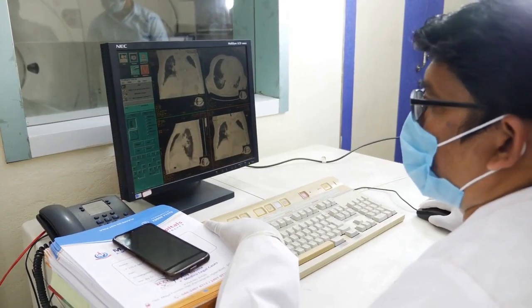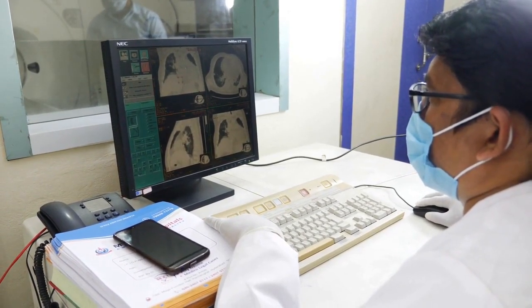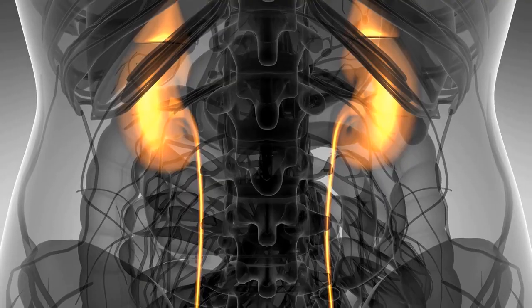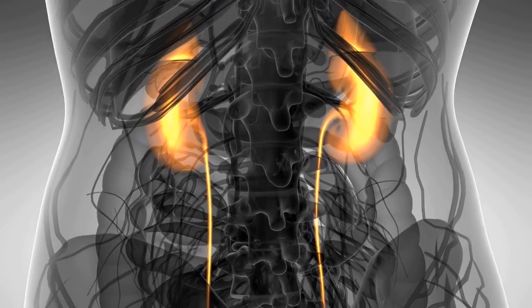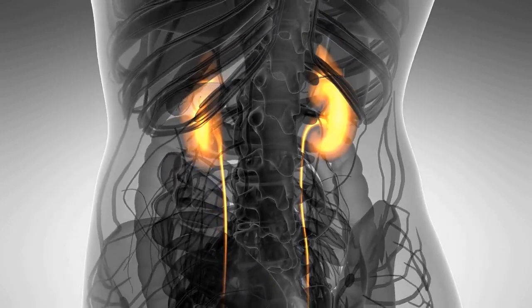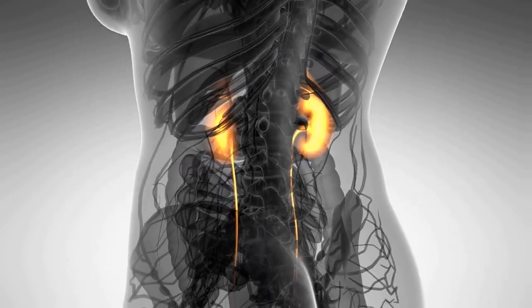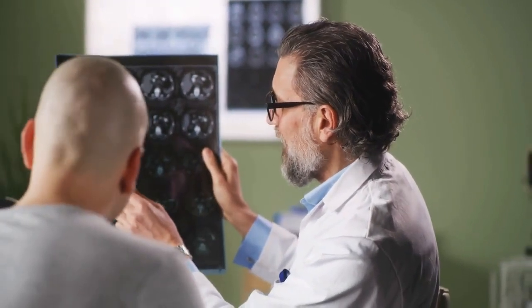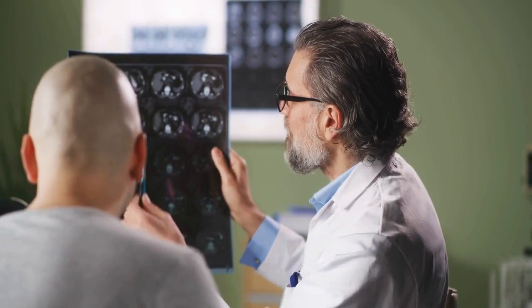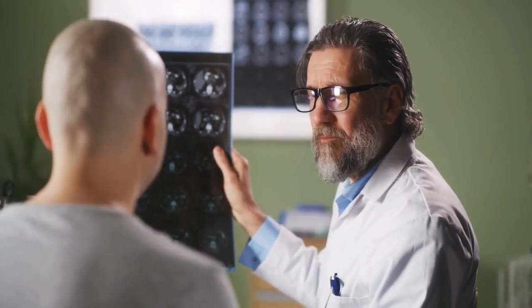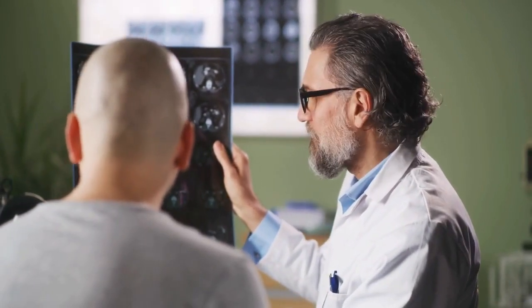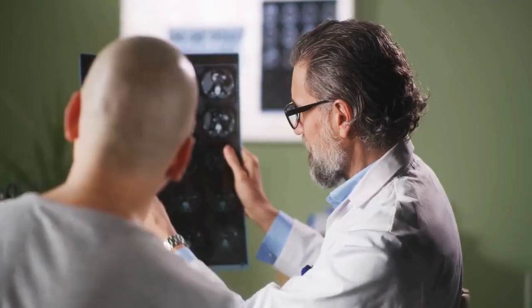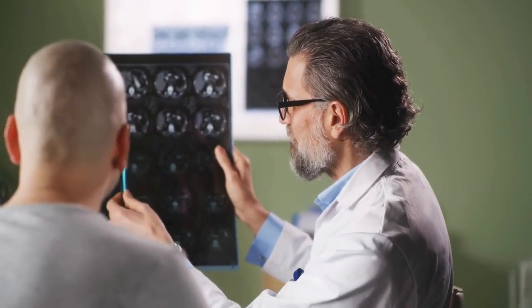There are many different types of cancer, and each type can have different symptoms, causes, and treatment options. Some common types of cancer include breast cancer, lung cancer, colon cancer, and prostate cancer. While the exact causes of cancer are not fully understood, certain risk factors, such as genetics, lifestyle factors like smoking or excessive alcohol consumption, and exposure to certain chemicals or radiation, can increase a person's likelihood of developing the disease.